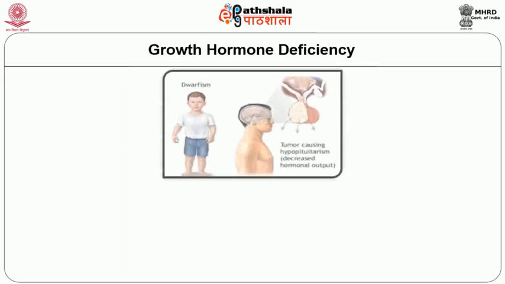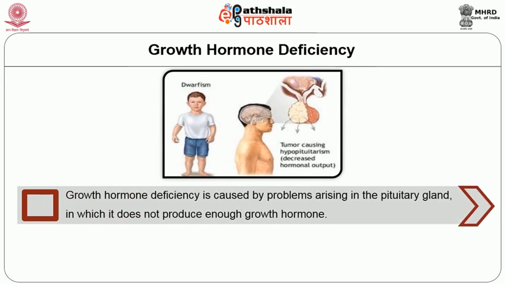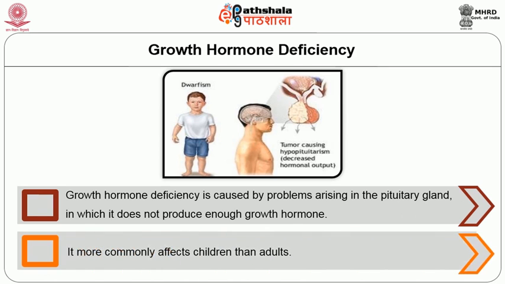Growth hormone deficiency. Growth hormone deficiency is caused by problems arising in the pituitary gland, in which it does not produce enough growth hormone. It more commonly affects children than adults. The pituitary gland with an enlarged tumor is compressed and the release of growth hormone decreases. That leads to growth hormone deficiency.